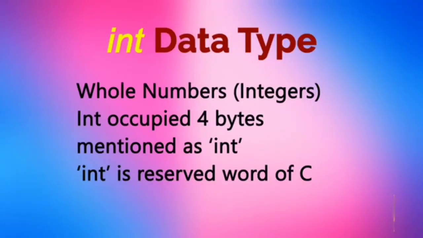The data type int is used to store whole numbers, integers. The integer type has a space of 4 bytes in memory. And it is written as int, which is a reserved word of C. So we cannot use it as a variable name.